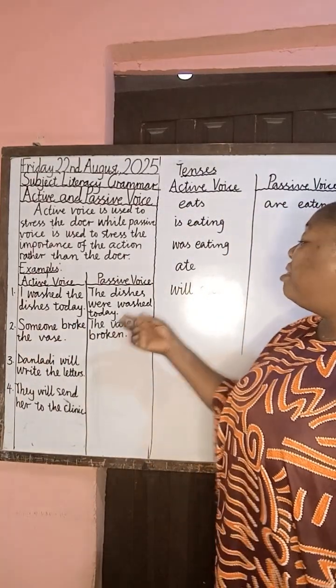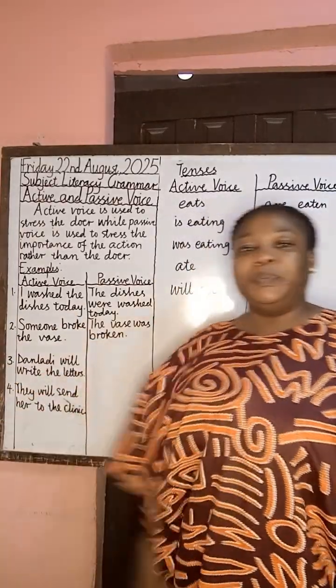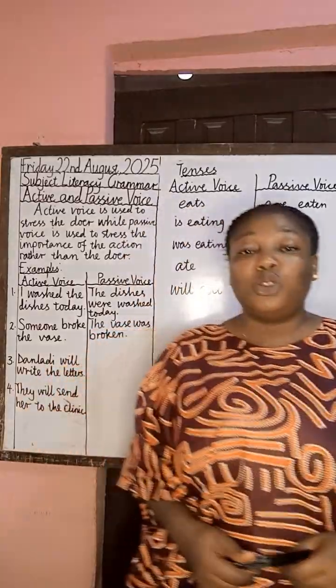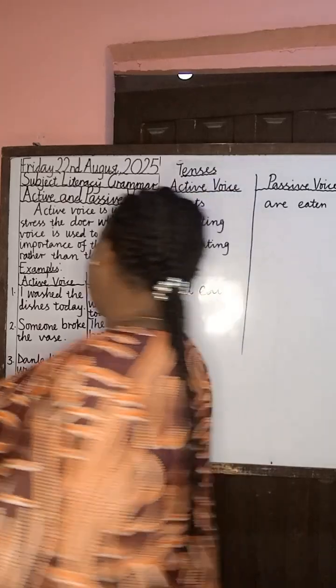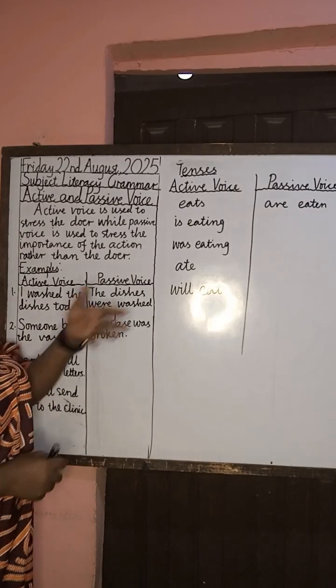I will say the vase was broken by someone. So we use by to introduce the doer of the action. Now this says Danladi will write the letter. So that will be: the letter will be written.